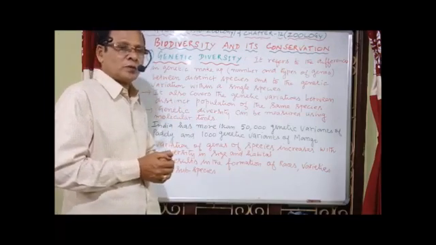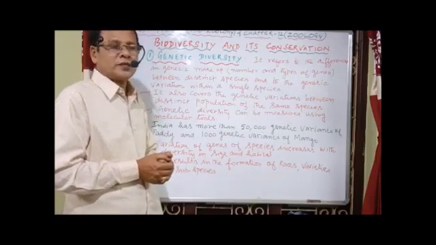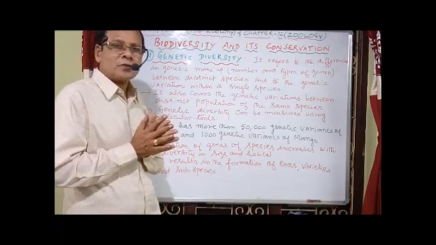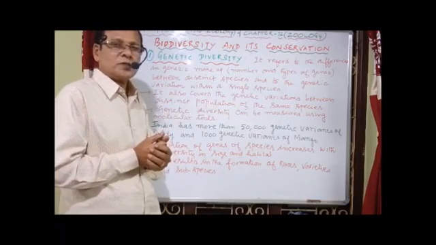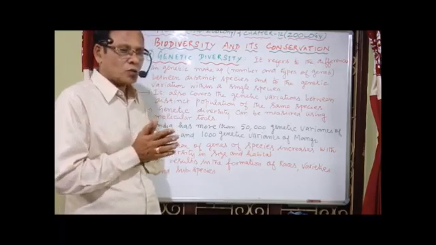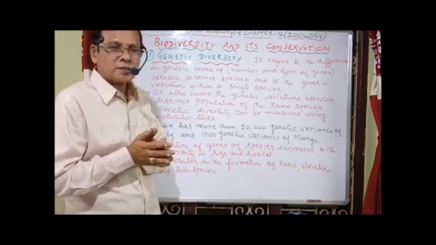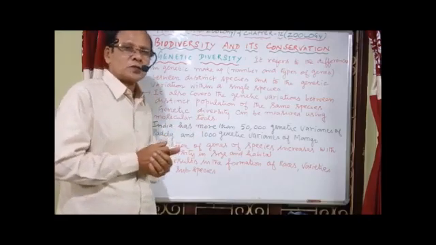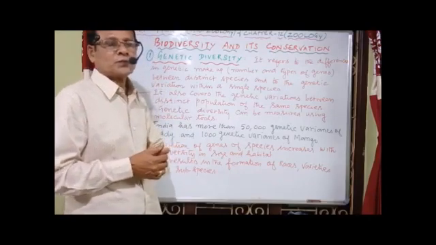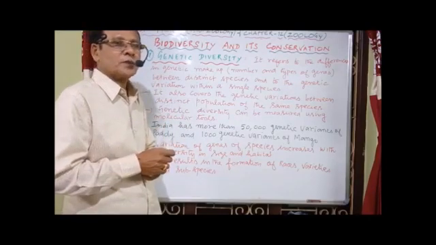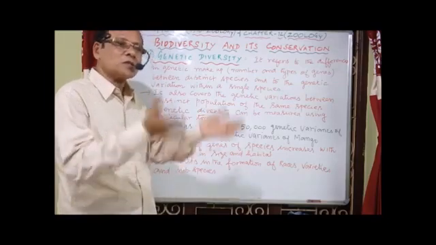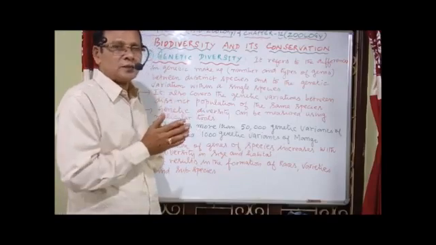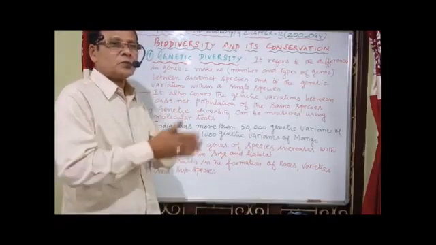We have an example, Rauwolfia vomitoria, a medicinal plant found in the Himalayan ranges. It provides a medicinal substance, but there are differences in potency and in the concentration of this medicinal ingredient, reserpine, due to genetic variability.